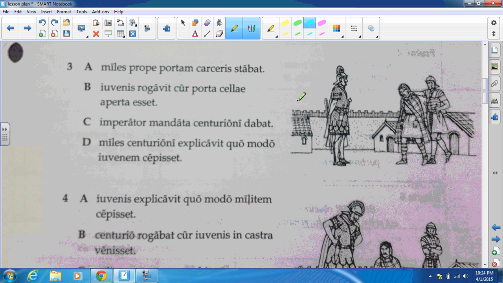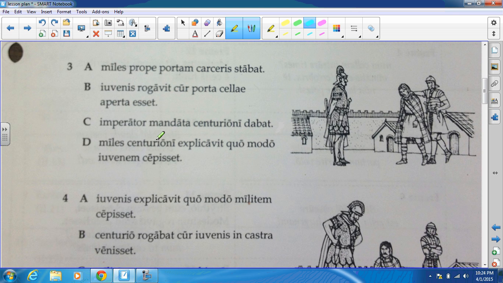This one here, we have a soldier was standing near the gate of the prison. We have a young man asking why the gate or the door of the cell was open. And then we have C, the leader gave orders to the centurion, or the soldier explained to the centurion how he had captured the boy.